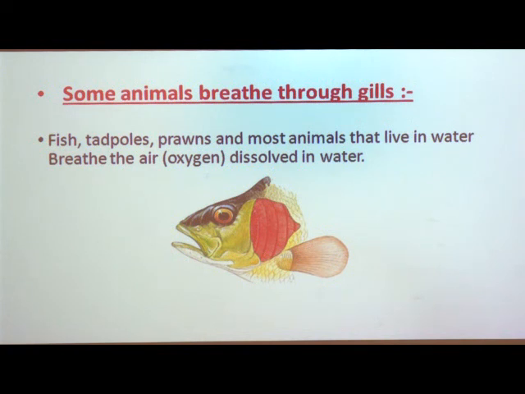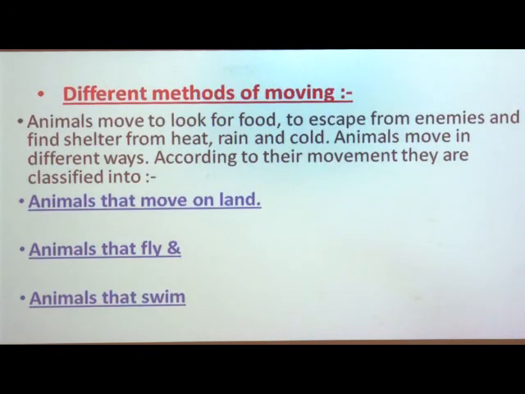and gills. Now, let us see about the different methods of moving in animals. Like different eating habits and different methods of breathing, methods of moving are also different in animals. But before learning this, we must know why animals move from one place to another. What is the reason behind that?